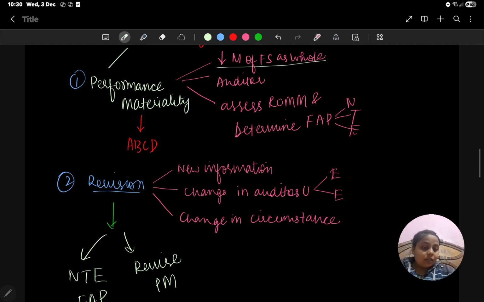Materiality needs to be revised if these three conditions are fulfilled, plus if materiality is revised, then we need to consider the impact on performance materiality and the nature, timing and extent of audit procedures, that is, further audit procedures.